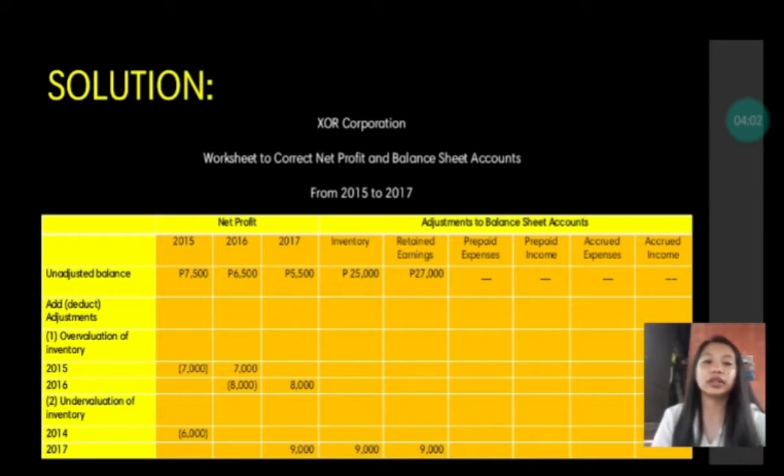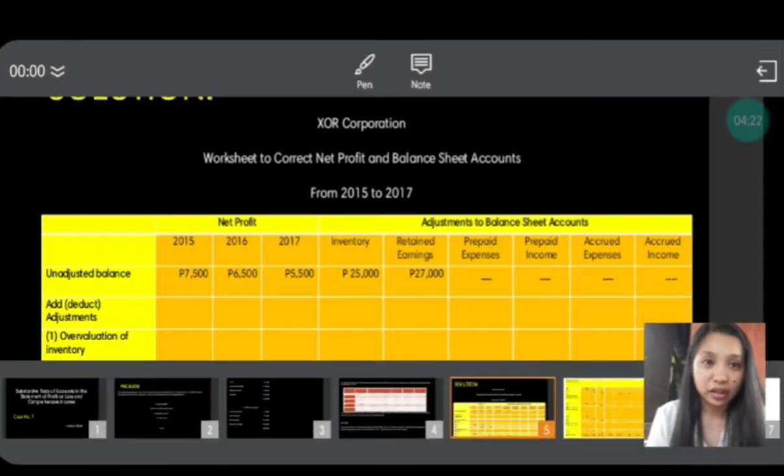And it is also written there the unadjusted balance as given in the problem, which was 7,500 for 2015. And for 2016, we have 6,500, and 2017 we have 5,500.